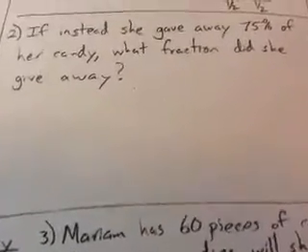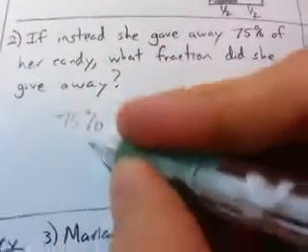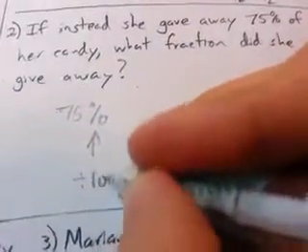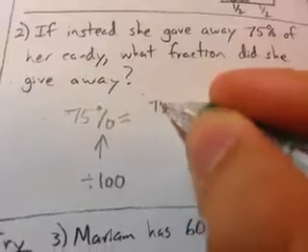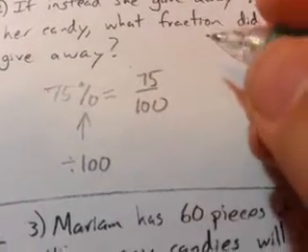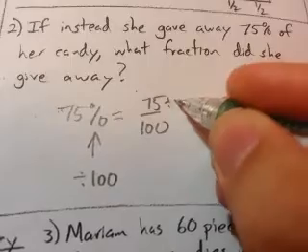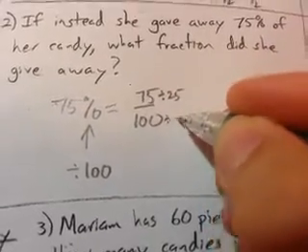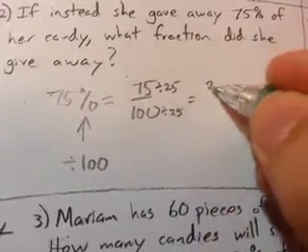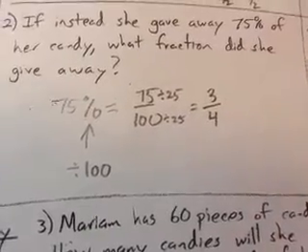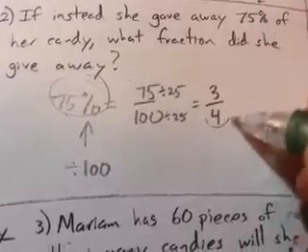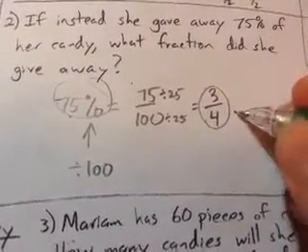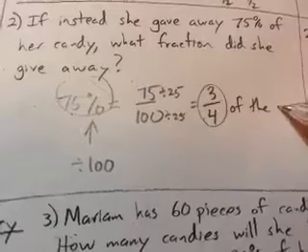So now she's giving away 75%. So like we said, percent just means divide by 100. So I'm just going to rewrite this as 75 over 100. So what goes into both 75 and 100? 25. So therefore when I divide it, I get 3/4. Okay, so that means if I'm giving away 75%, that's the same thing as saying giving away 3/4 of the candy.